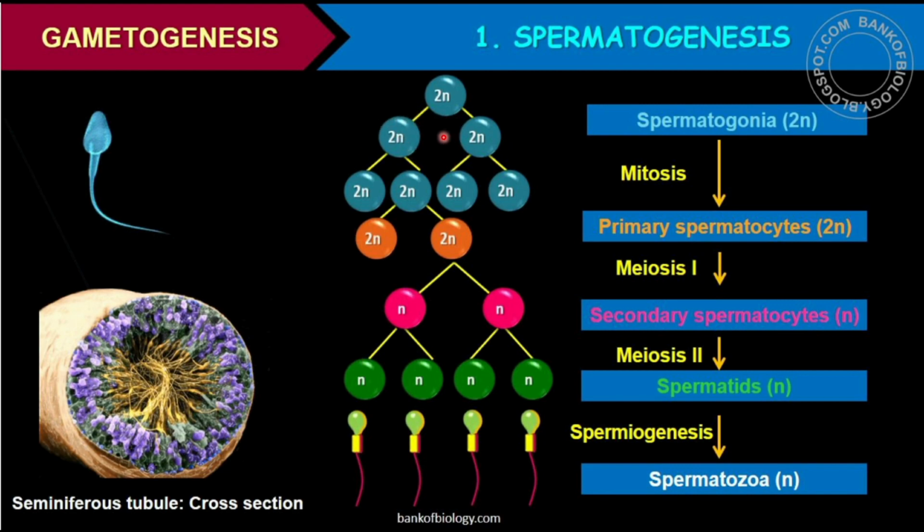Here mitosis takes place and the chromosome number is 2n, 46 chromosomes, that is diploid. In the growth phase, the cells increase in size, and after that in the third, maturation, meiosis takes place and the chromosome number becomes half, 23. So the three stages are multiplication, growth and maturation, and after that spermiogenesis, in which active motile sperms are formed. This is a diagram of a seminiferous tubule cross section.